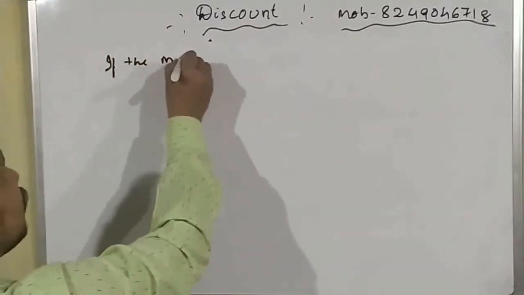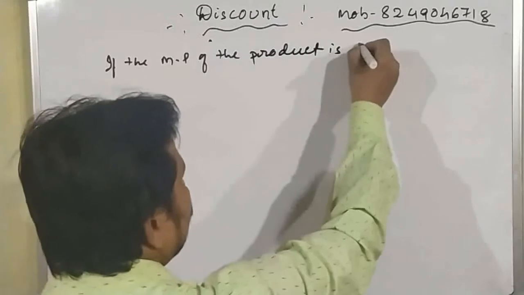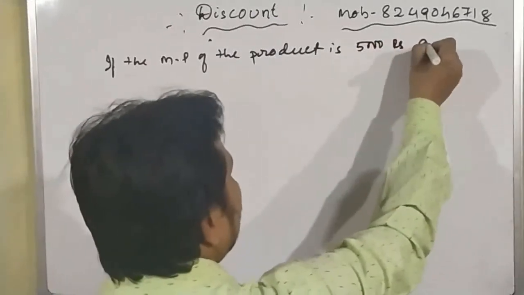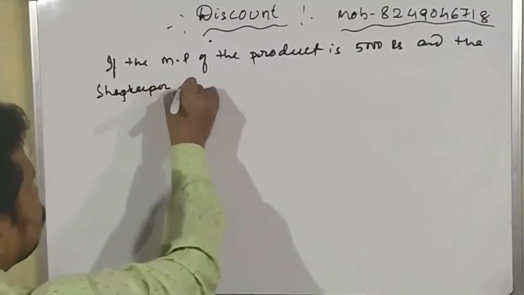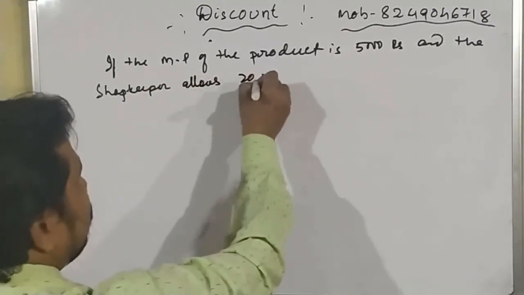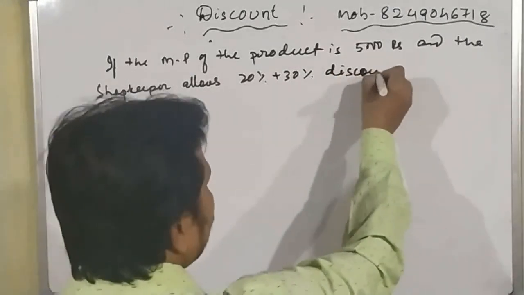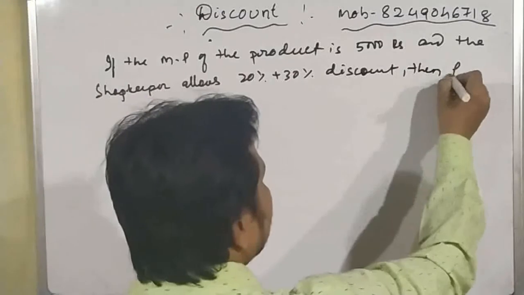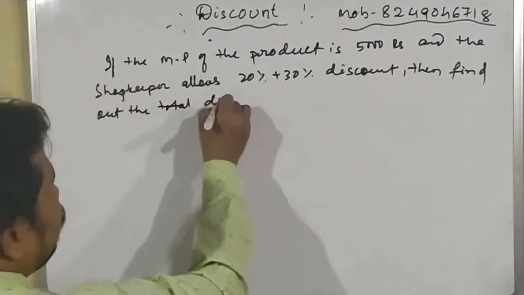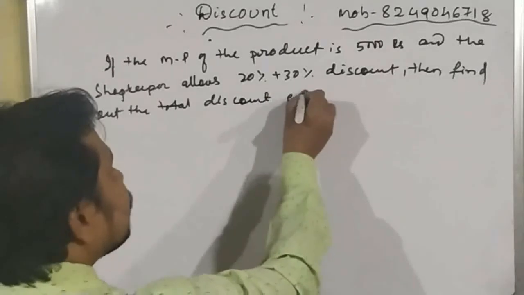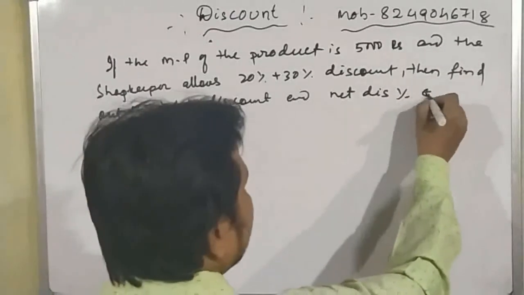If the mark price of the product is 5,000 rupees and the shopkeeper allows 20% plus 30% discount, then find out the total discount and net discount percentage and selling price.